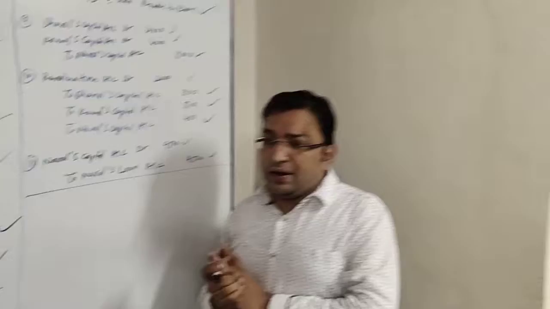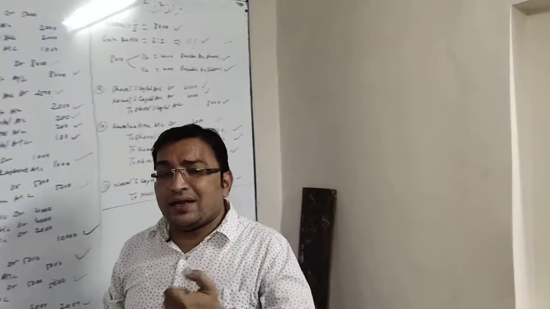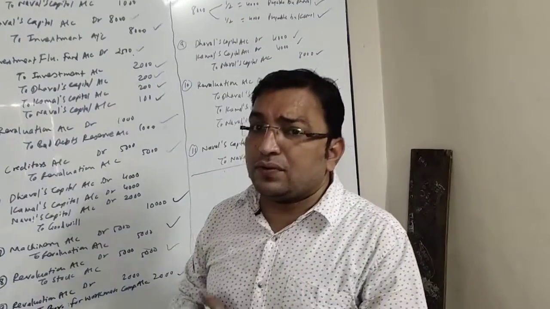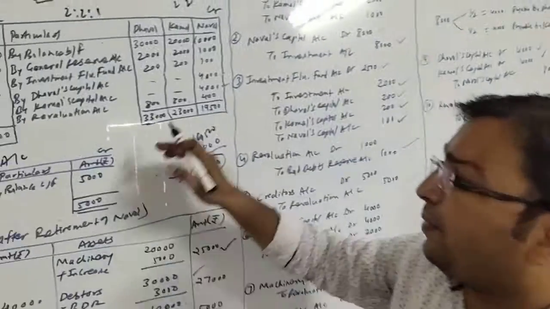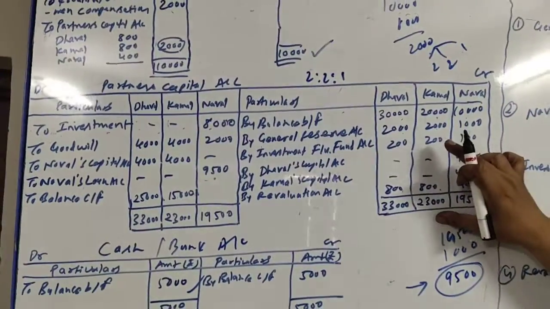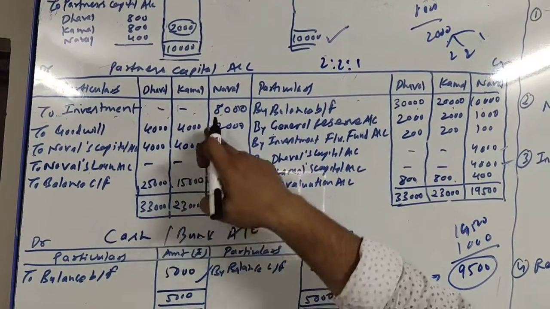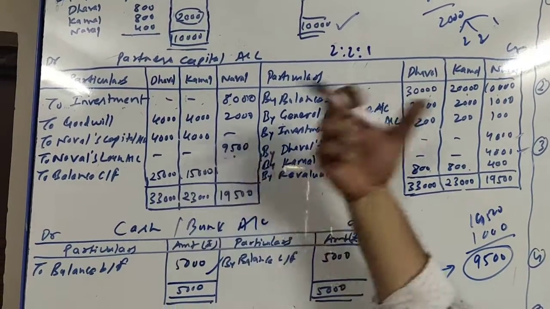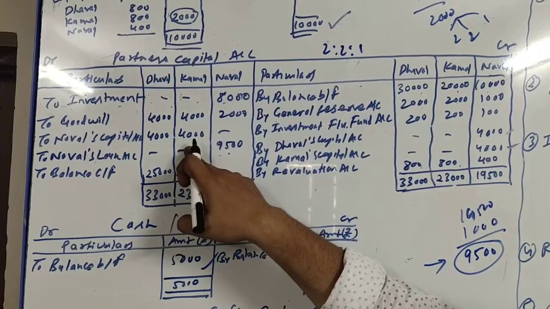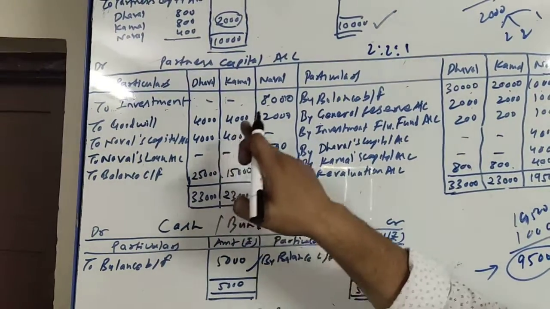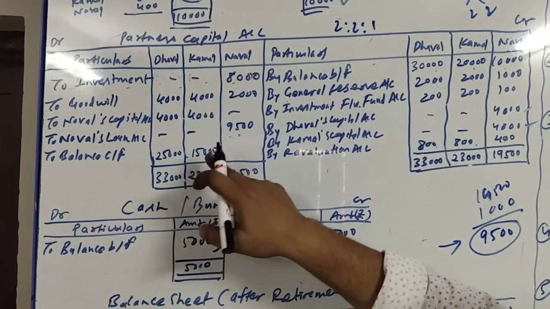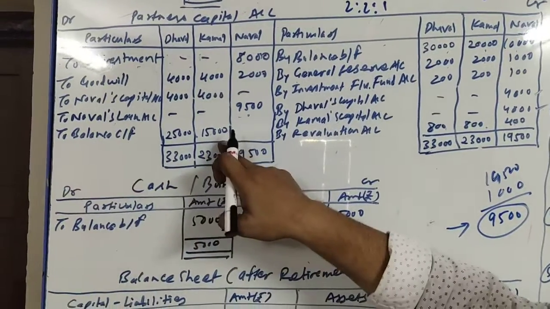Okay, now friends, it is time to close the capital accounts of the remaining partners. When I make the total of Kamal's credit side, it is 23,000, and on the debit side there are two entries, 4,000 each, so 8,000. Credit side 23,000, debit side 8,000. Then there is a difference of rupees 15,000 at the debit side. So to balance carry forward 15,000.